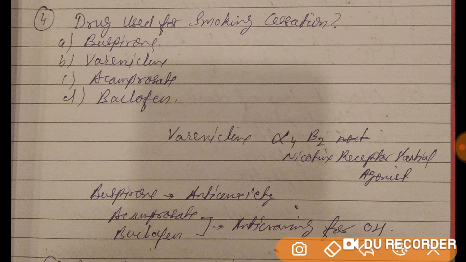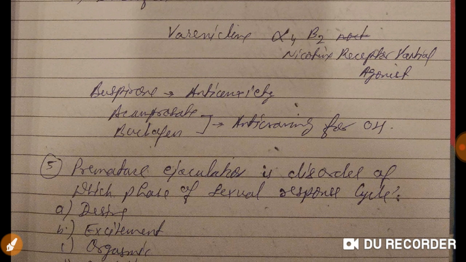Now, the drug used for smoking cessation is varenicline. Varenicline is an alpha 4 beta 2 nicotinic receptor partial agonist. Buspirone is an anti-anxiety drug. Acamprosate and baclofen are anti-craving agents for alcohol. So hope it's clear for you till here.